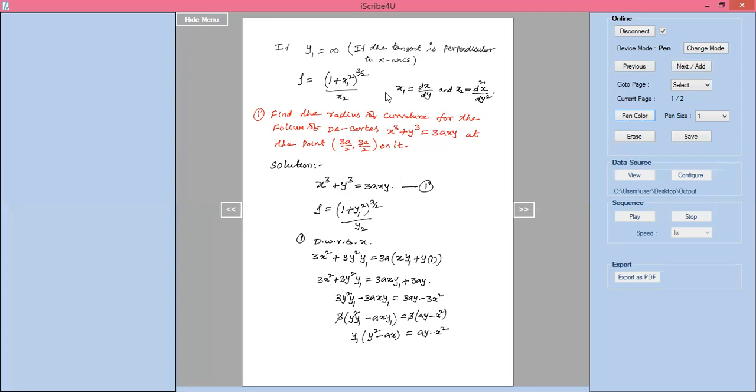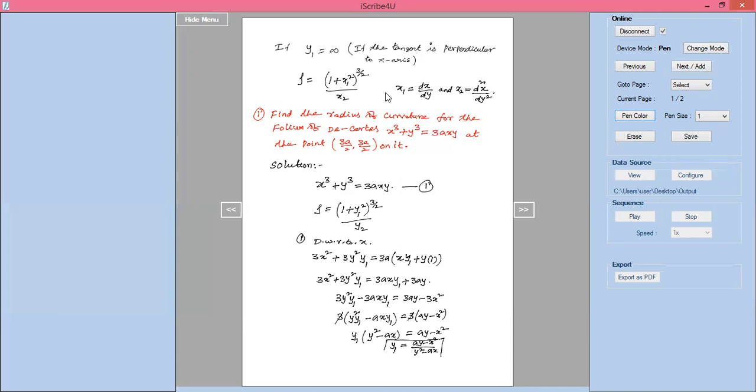Now y1 equal to (ay minus x square) divided by (y square minus ax). This is the value of y1.